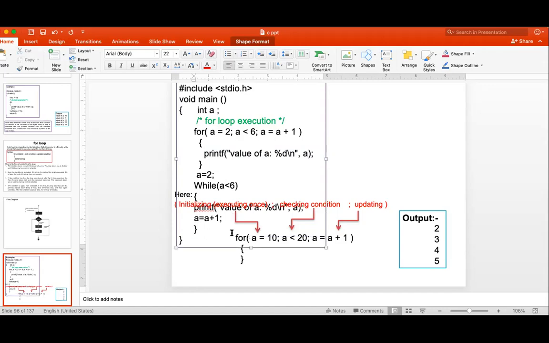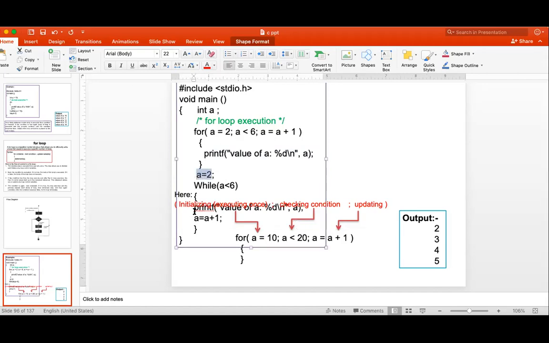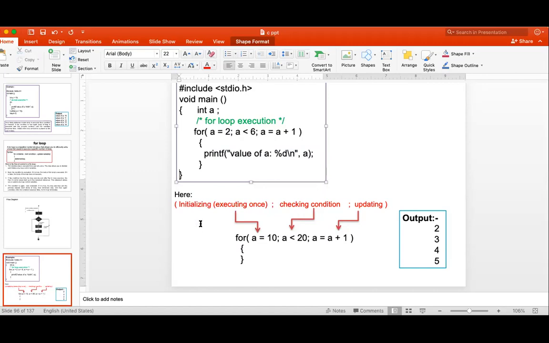My program is doing the same thing, but all the initialization, condition, and the increment or decrement, it is doing in a single line. That is the advantage of using the for loop. You will never miss it. Suppose in a while loop you forgot to write a is equal to a plus 1 at the last, then your loop will go into an infinite loop. It does not happen in a for loop.